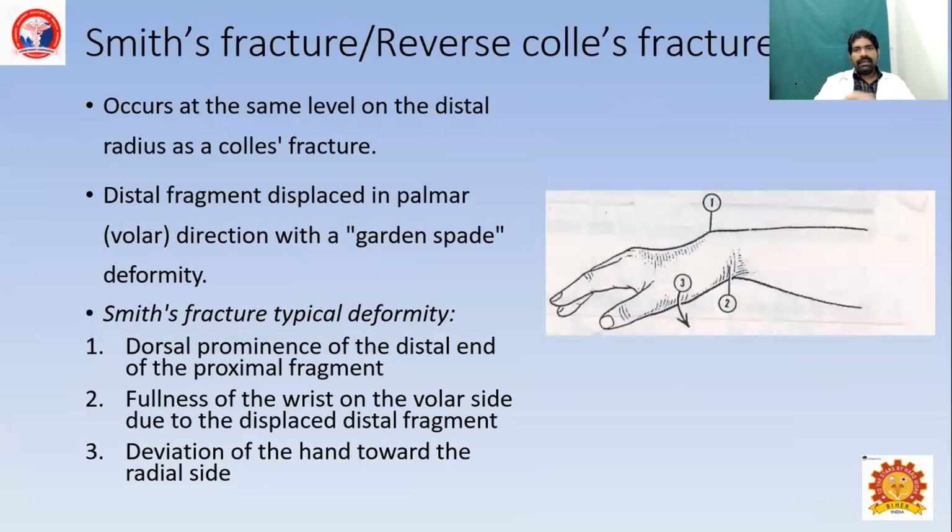Smith fracture is a reverse Colles fracture which occurs at the same level as Colles fracture. The distal fragment would be displaced volarly. The deformity is called the Garden spade deformity.